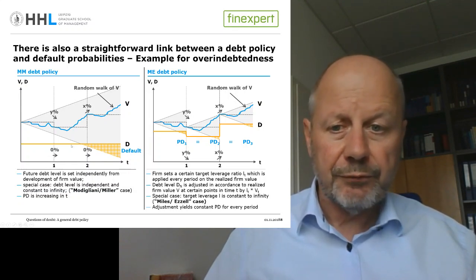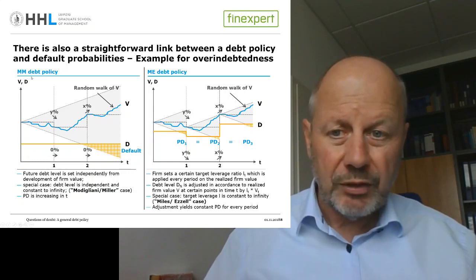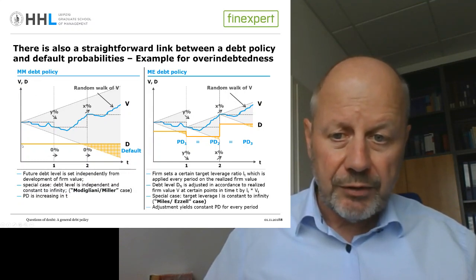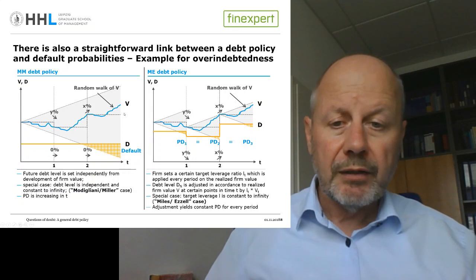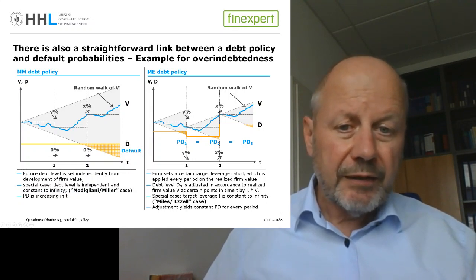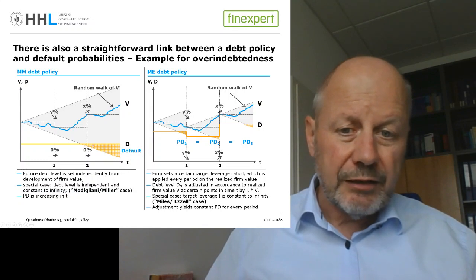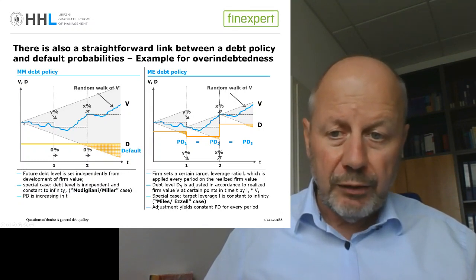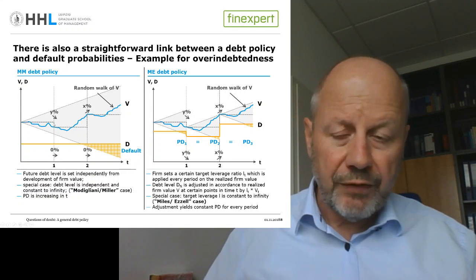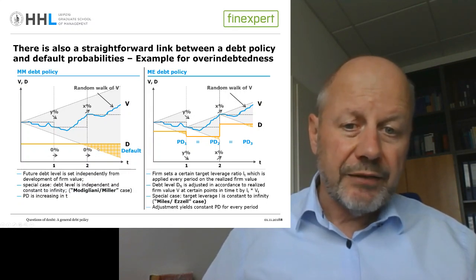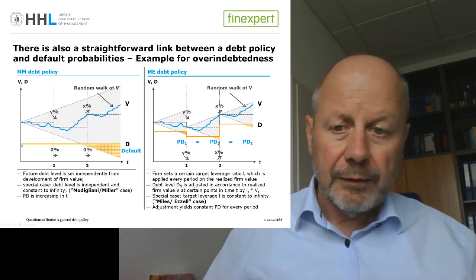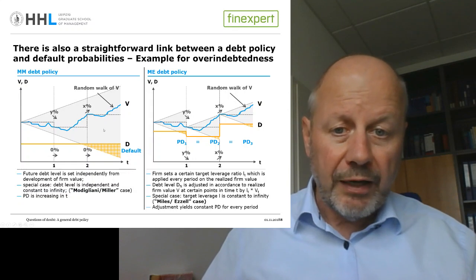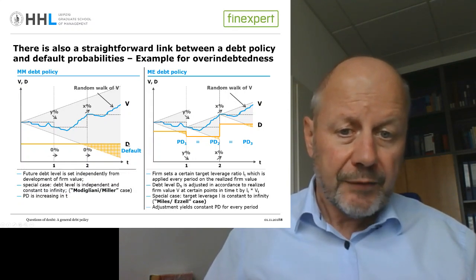Yeah? So you see here that, for instance, if we look at a Modigliani-Miller debt policy where the current debt level is supposed to be maintained independently from the future firm value development to infinity, then obviously the fact that D is never adjusted yields an increase in the default probability over time, if we agree that the future firm value is a random variable. Yeah? So we say then that the default probability is simply the probability over a certain sequence of K periods until the next adjustment, where the firm value will drop below this face value of debt.